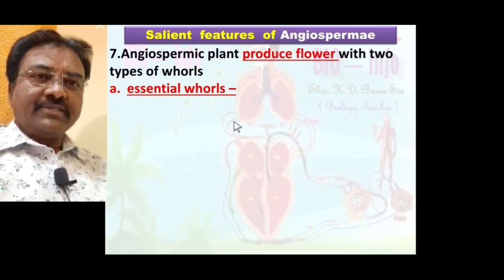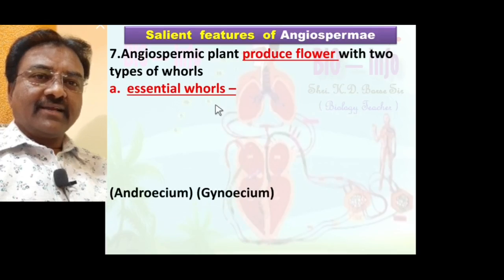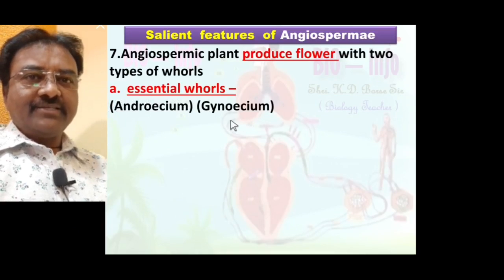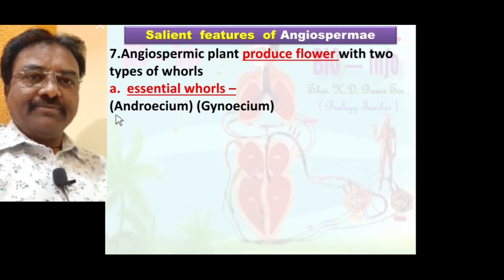The flower parts that are involved in sexual reproduction we call essential whorls. And the essential whorls are androecium and gynoecium. Androecium is the male reproductive floral whorl, while gynoecium is the female reproductive floral whorl. The individual member of androecium is known as stamen.